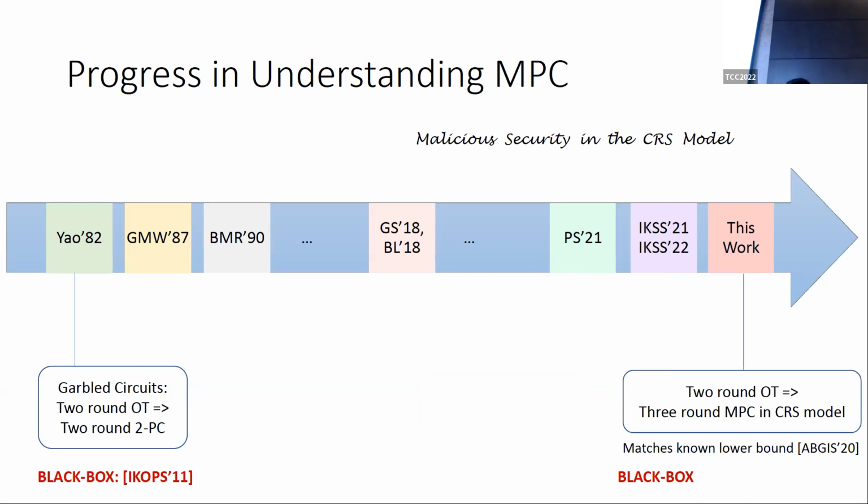On the other hand, in the multi-party setting, I've been talking about three-round protocols. And there is a reason for this. There's a lower bound of Applebaum et al. that rules out constructions of two-round multi-party computation for three or more parties that make black box use of a two-round OT protocol. So these results on three-round protocols actually match this lower bound, and it is known that we cannot do any better.